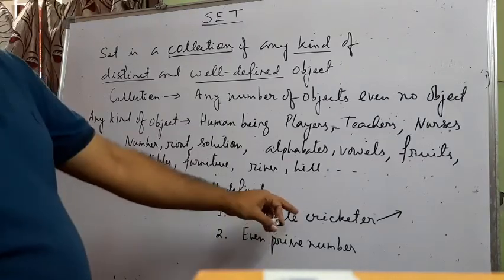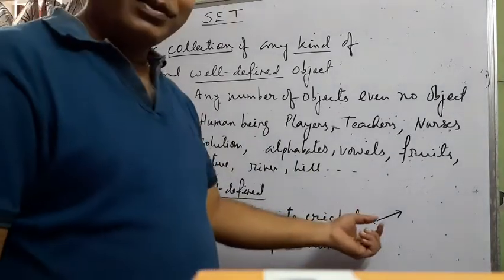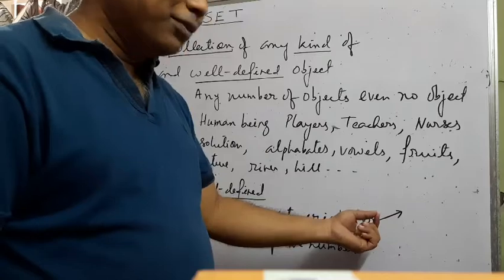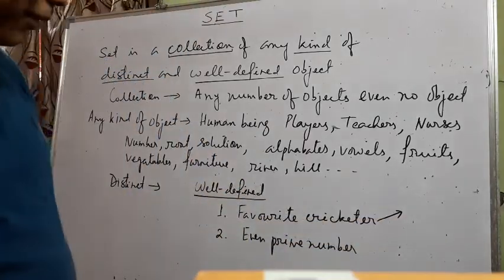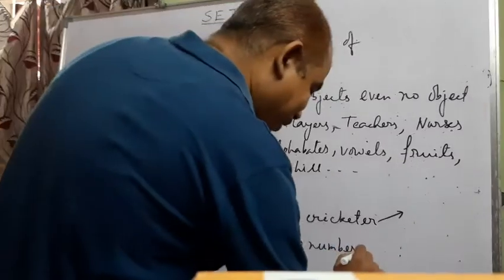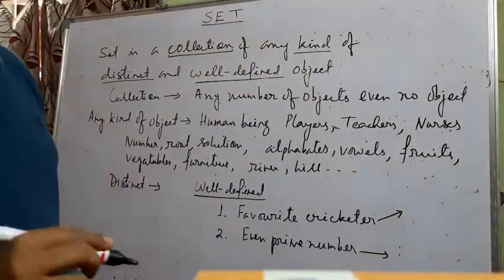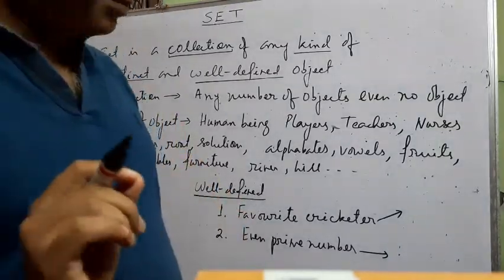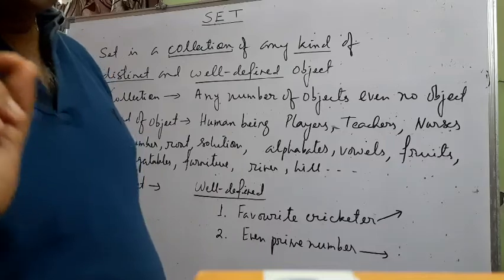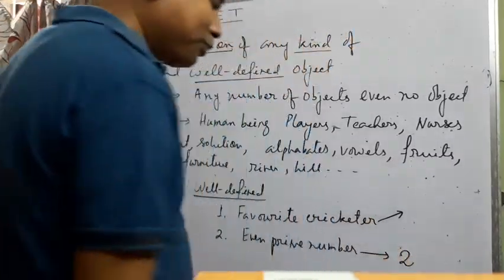It is different for different persons. Those who are watching this video, if I ask you individually one by one, your answer will be different. But if I ask to find out the even prime number, if you know the answer, then there is one and only one unique answer, and that is 2.